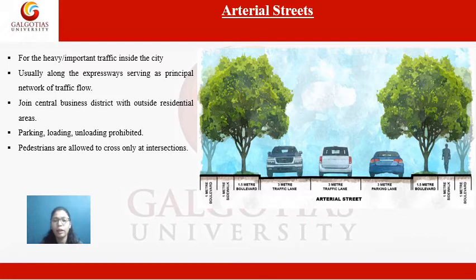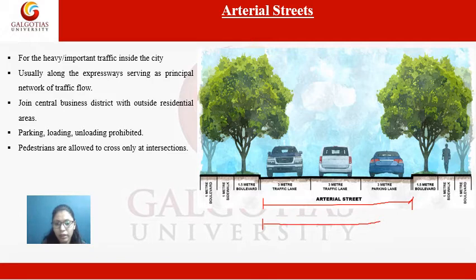So, on the right-hand side of the presentation, there is this sectional representation of an arterial street. If you see, this is your arterial street, one-sided.